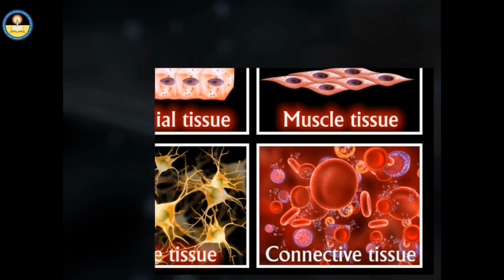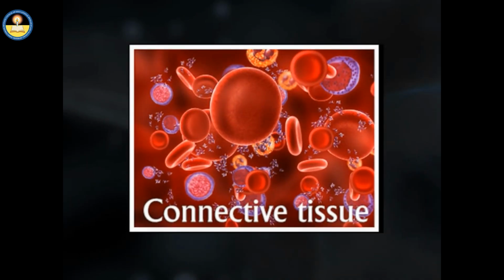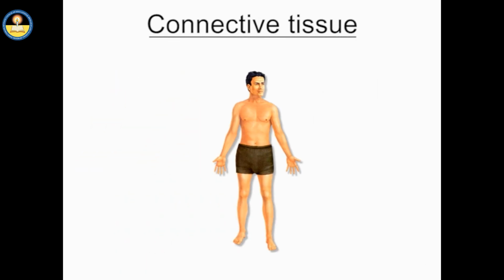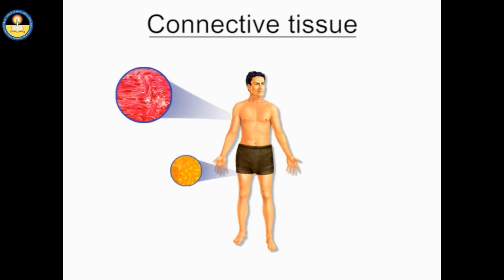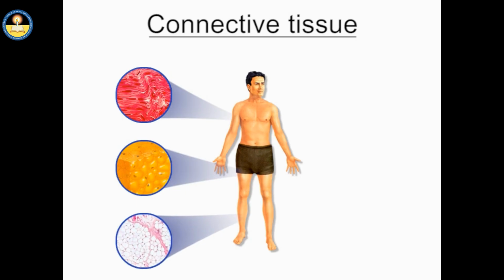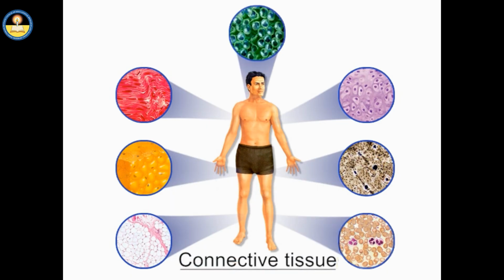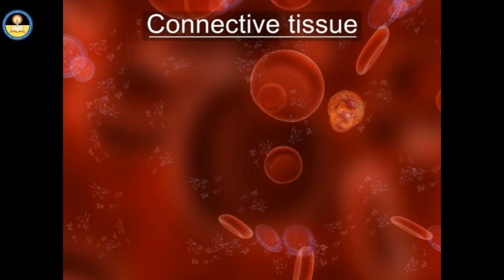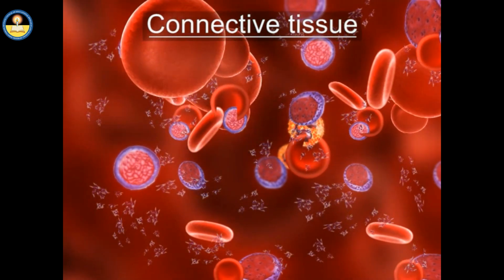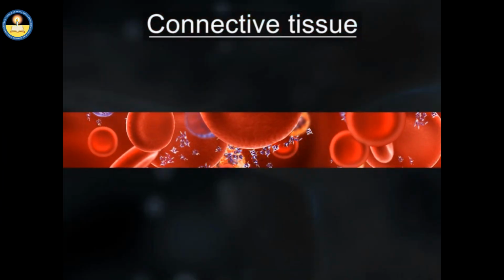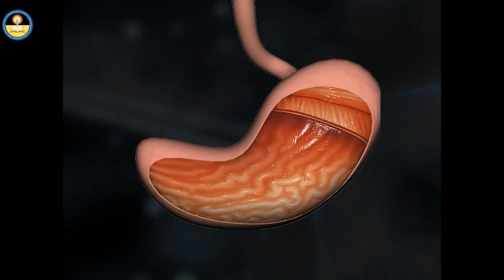Connective tissue is the most abundant and the most widely distributed of the tissues. The common types of connective tissues found in the human body: ordinary loose connective tissue, fat tissue, dense fibrous tissue, cartilage, bone, blood and lymph, which are all considered connective tissue. Blood connects the body systems together, bringing the needed oxygen, nutrients, hormones and removing the waste. All these tissues join to form an organ.